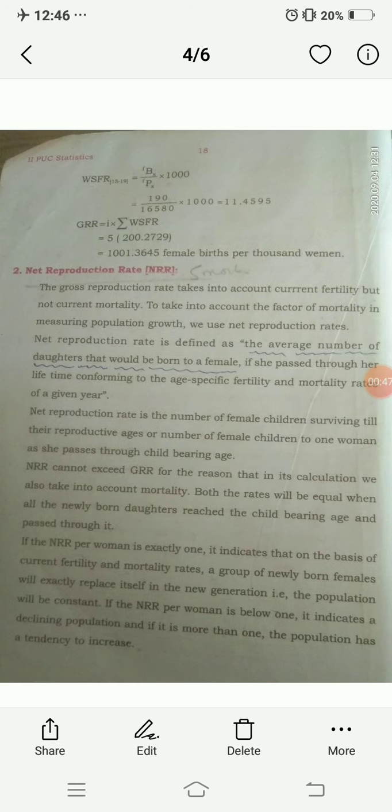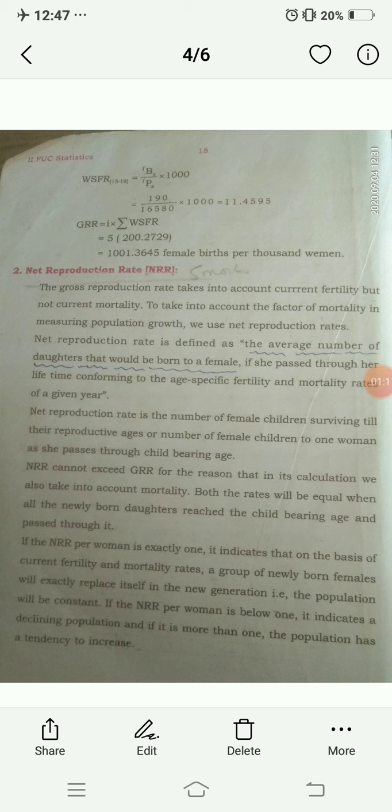In GRR we have studied the concept of women specific fertility rate, along with its merits and demerits. In women specific fertility rates, we consider the specific ages of the childbearing age of a woman. Symbolically, the women specific fertility rate is equal to FBX divided by FEX into 1000. Here X is age specific.